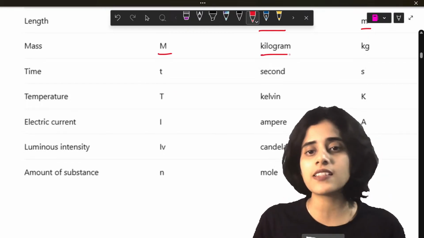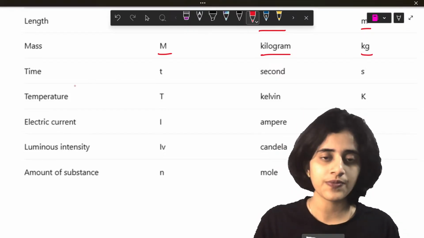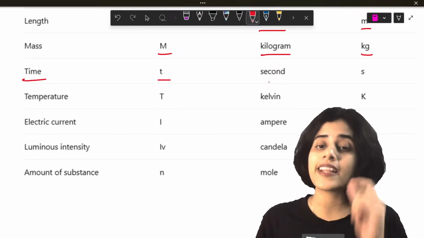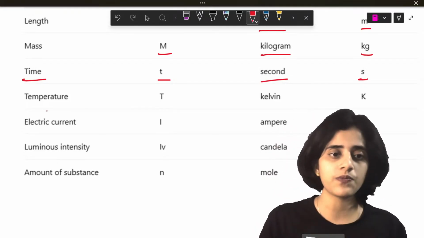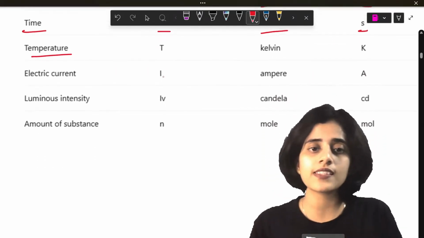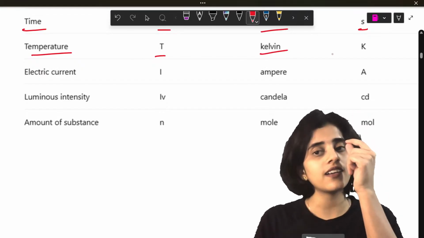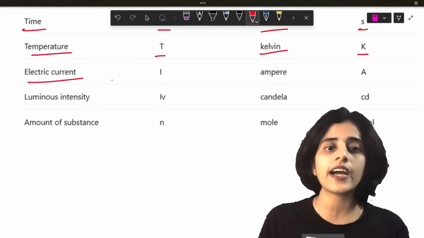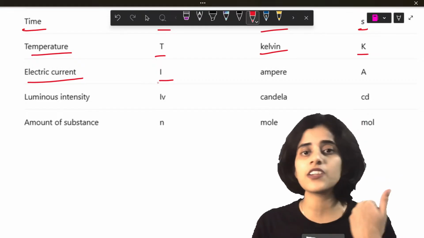The unit of mass is kilograms. In symbols it is kg. Time, I can represent it as small t, but its unit is second. The symbol for its unit is s. Temperature is capital letter T. The unit is Kelvin. The symbol for the unit is K. Similarly, electric current, you can represent it with the alphabet I. Okay, electric current is not E.